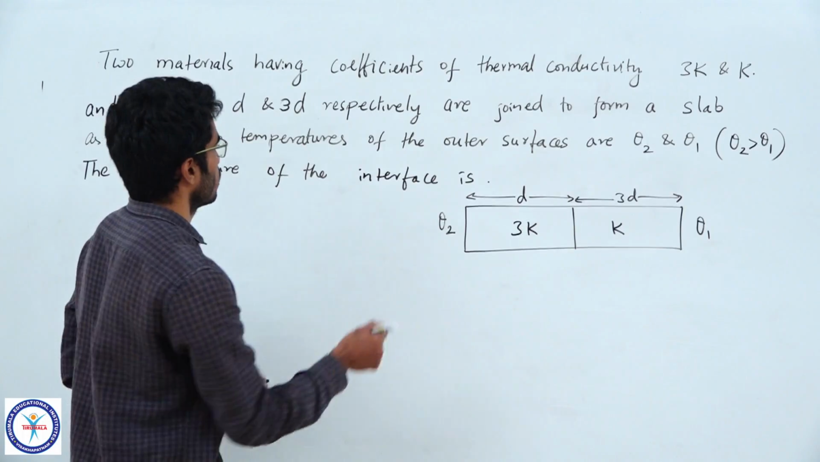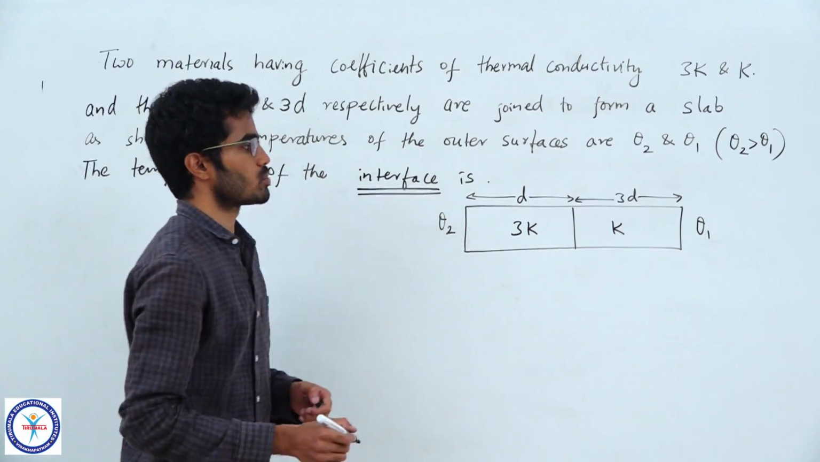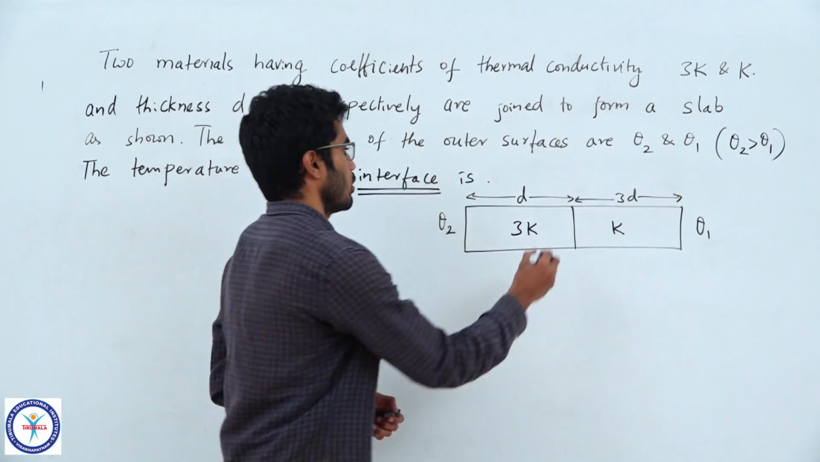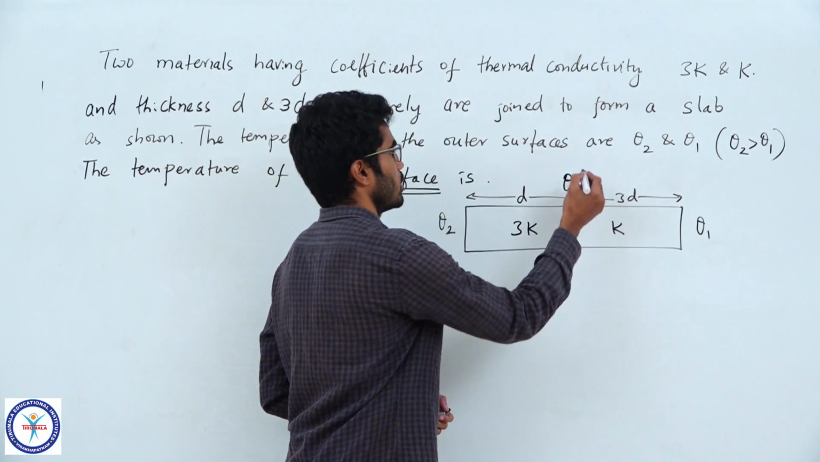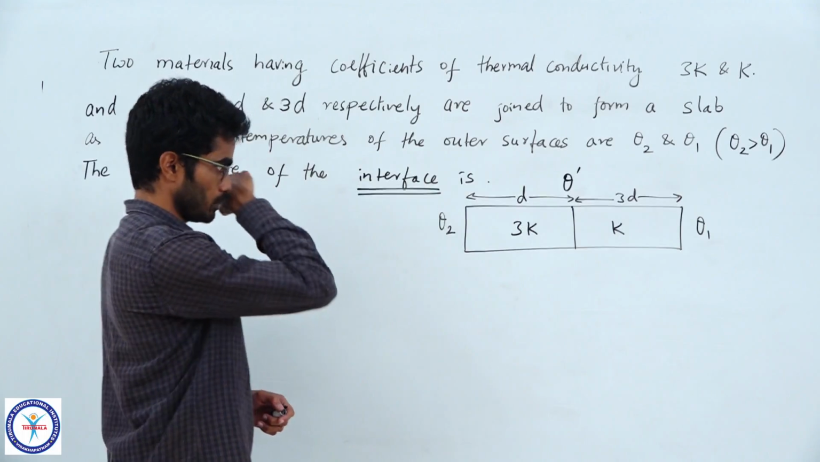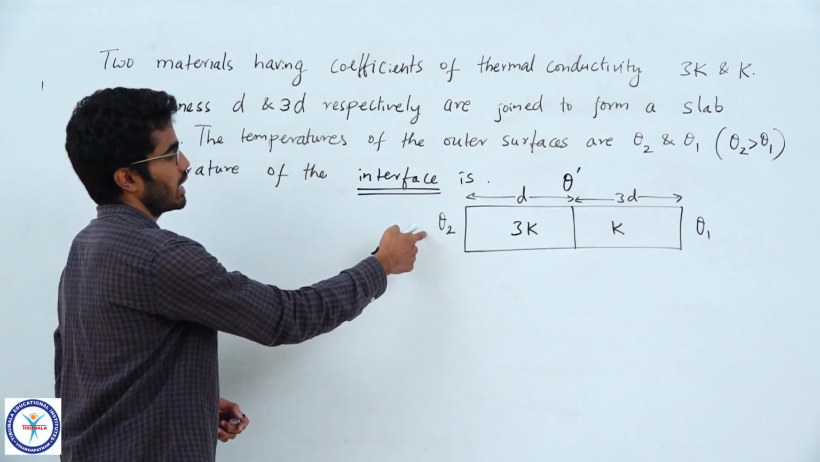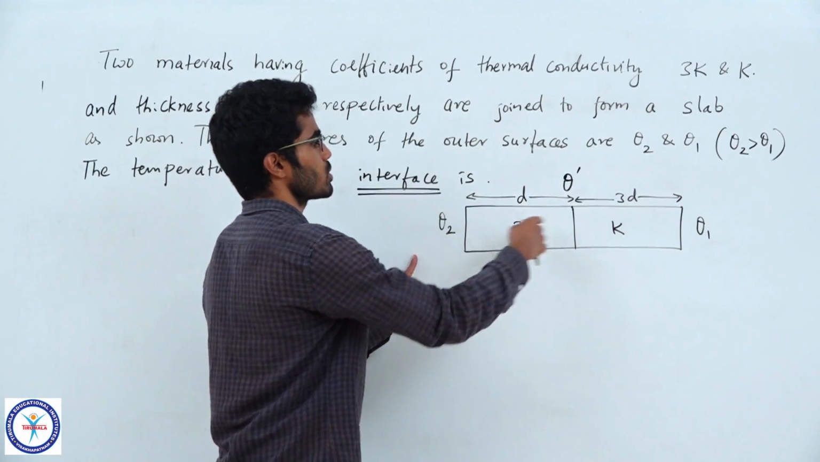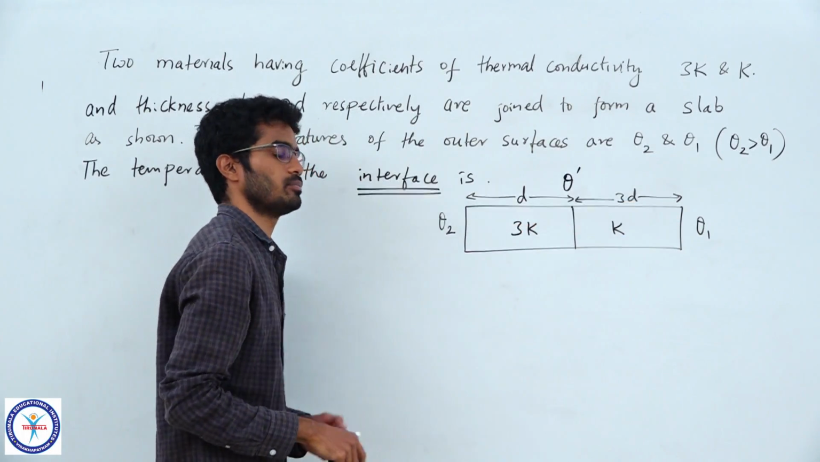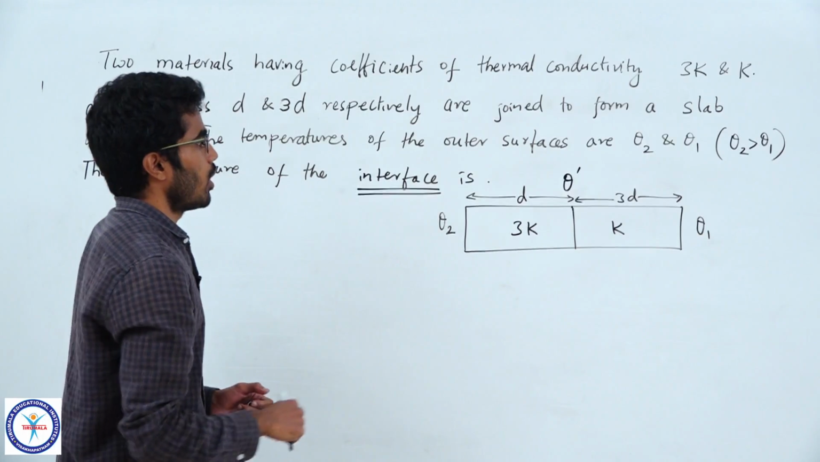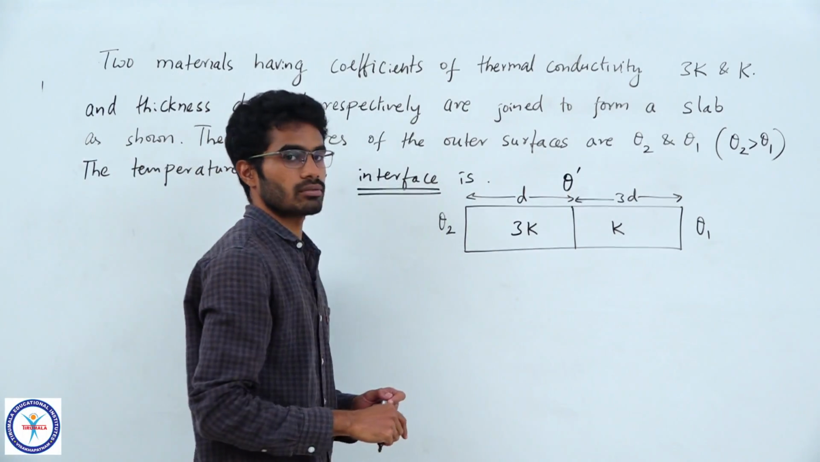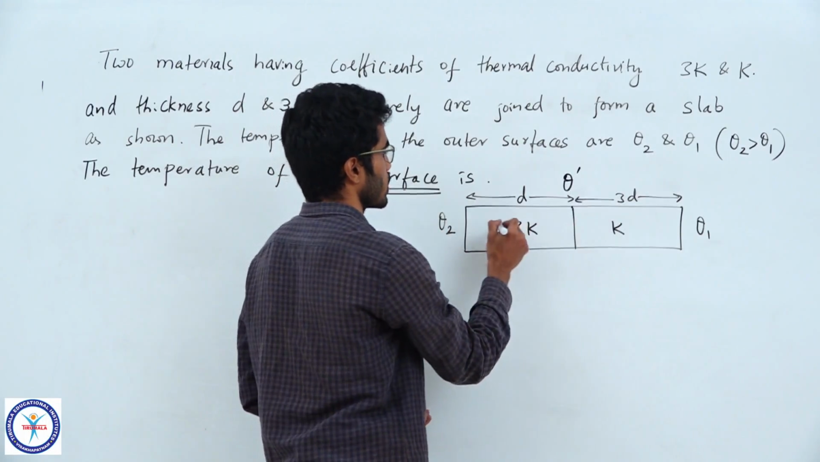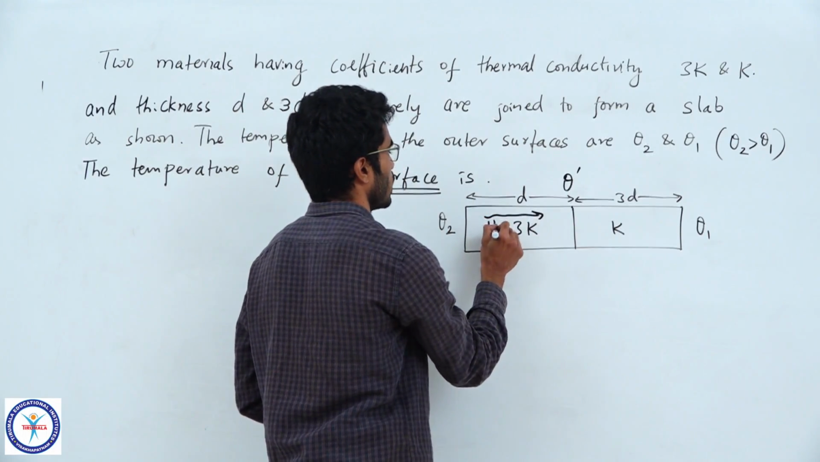So, understand the question, what is the interface here? So, they are joining at this junction, so this would be the interface. We want to calculate the temperature at this, let us call it theta dash. Now, temperature on one side is theta 2 and here it is theta 1. This is higher, so heat flows in this direction towards theta 1. Now, how do we calculate theta dash? Let us visualize the heat flow first. So, heat flows in this direction, let us call it H.